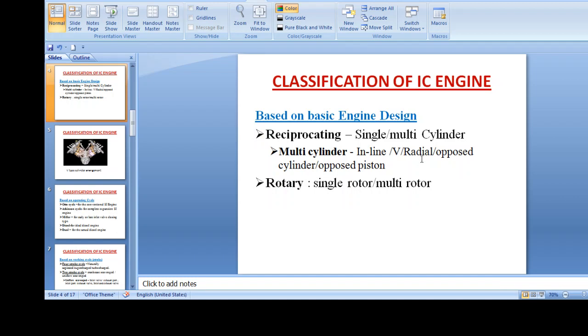A radial engine is also a reciprocating IC engine in which the cylinders are configured to radiate outward from a central crankcase. Then there is the opposed cylinder or opposed piston, where piston or cylinder positions are opposite to one another. Next, based on design, is the rotary engine, which may have a single rotor or multiple rotors. This is based on engine design.